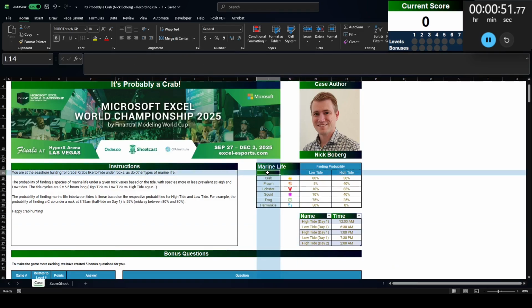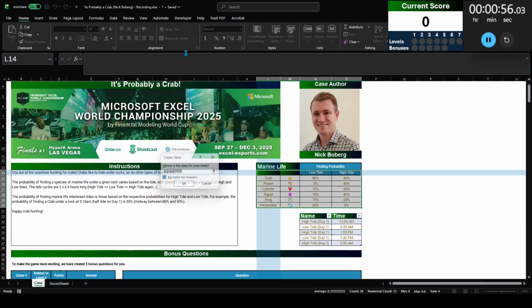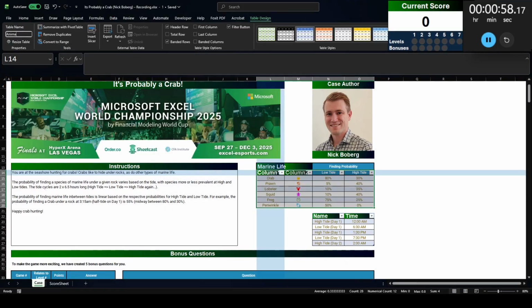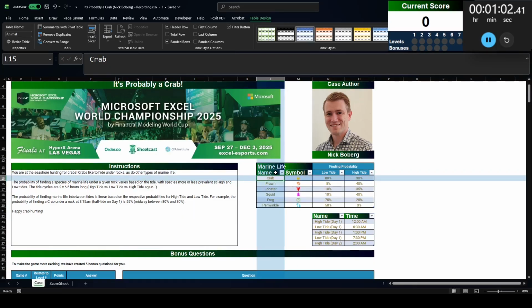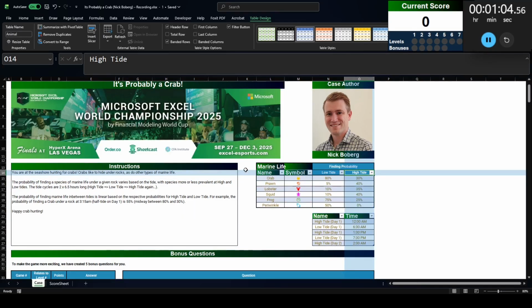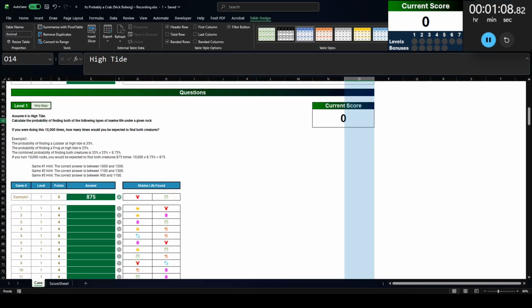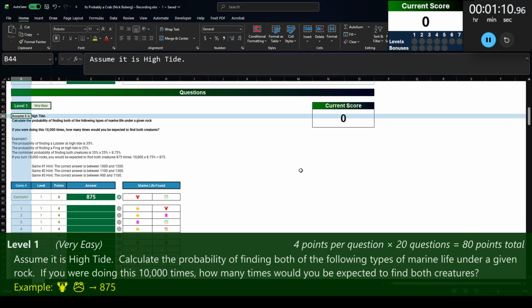Instead of marine life, let's just call it animal. Here we're going to go with name, symbol, and then we have low tide and high tide. I like to do that first because we have the data right here and it's going to be easier to reference as we type in our formulas. So let's go ahead and take a look at level 1.